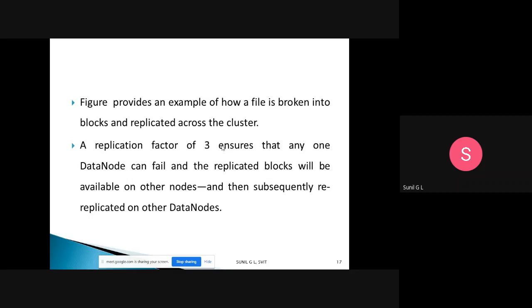A replication factor of 3 ensures that any one data node can fail. The replicated blocks will be available on other nodes and then subsequently re-replicated on other data nodes. Three replications are there; if one node fails, then we have only 2 replicas. One is available for reading, and one more is re-replicated on another node. Like that, we do replication when data nodes fail.